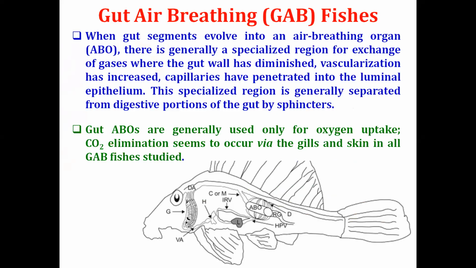These animals use their intestine as a respiratory air breathing organ. Here is a diagram of the gut air breathing organ, where ABO represents the air breathing organ. In some cases not the entire gut, but some part of the stomach or the intestine becomes a specialized region for gaseous exchange.